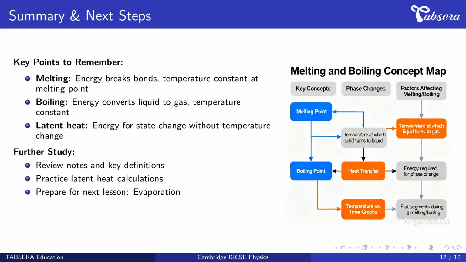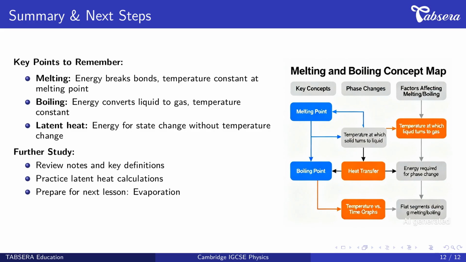Let's summarize today's lesson. The key points to remember are: first, melting occurs when energy breaks bonds between particles in a solid, allowing them to move freely as a liquid. Temperature remains constant at the melting point because energy goes into breaking bonds, not increasing particle kinetic energy. Second, boiling happens when energy converts liquid to gas throughout the entire liquid volume. Temperature stays constant at the boiling point, while continuous energy input maintains the process.